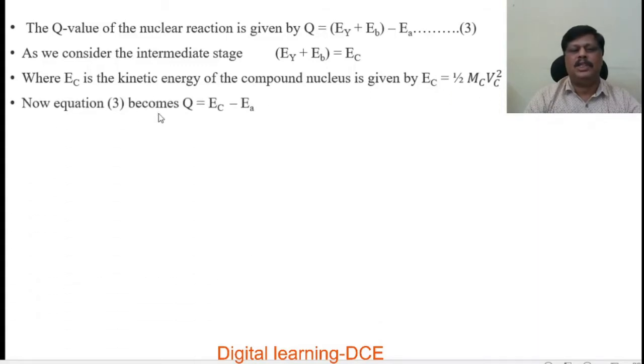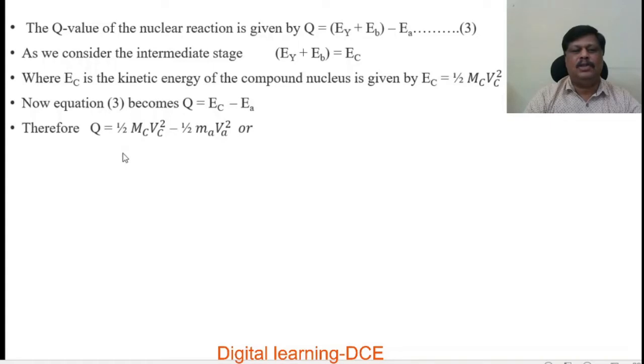Now equation 3 becomes Q is equal to EC minus EA. That means the difference in kinetic energy of the products, that is EY plus EB, is equal to EC minus the kinetic energy of the incident particle. So substituting for EY plus EB, which is equal to EC, Q is equal to EC minus EA.